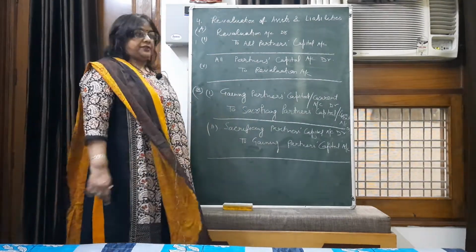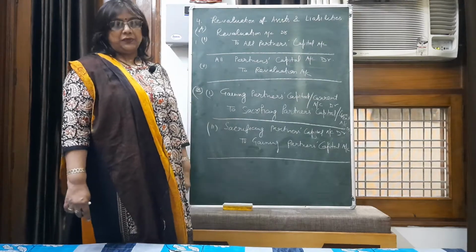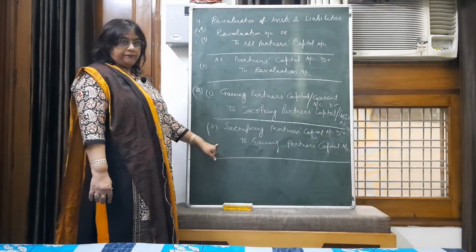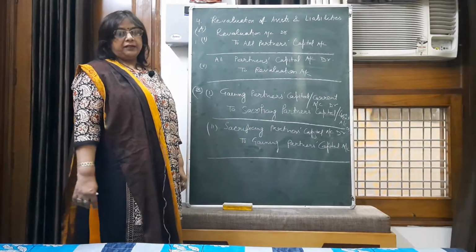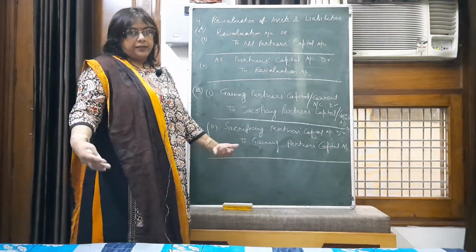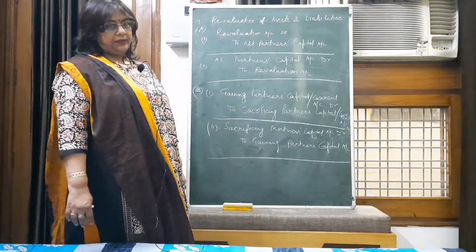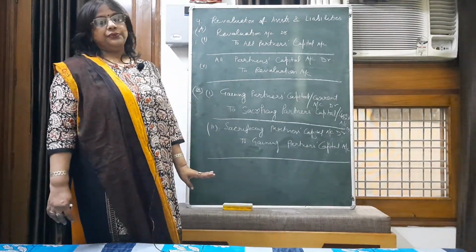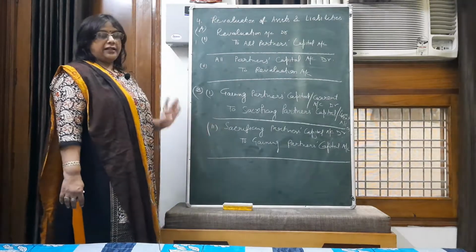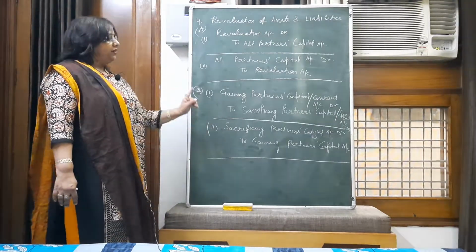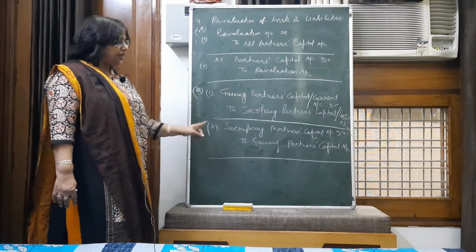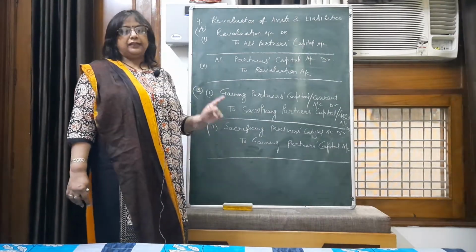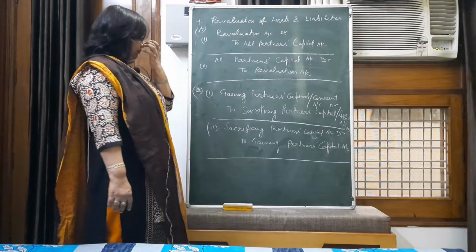But suppose there is net loss on revaluation, then the opposite entry will be passed: sacrificing partner capital account debit, or current account debit if there is fixed capital, to gaining partner capital or current account. So these adjusting entries are to be passed when the firm doesn't want to change the value of assets and liabilities in the new balance sheet.